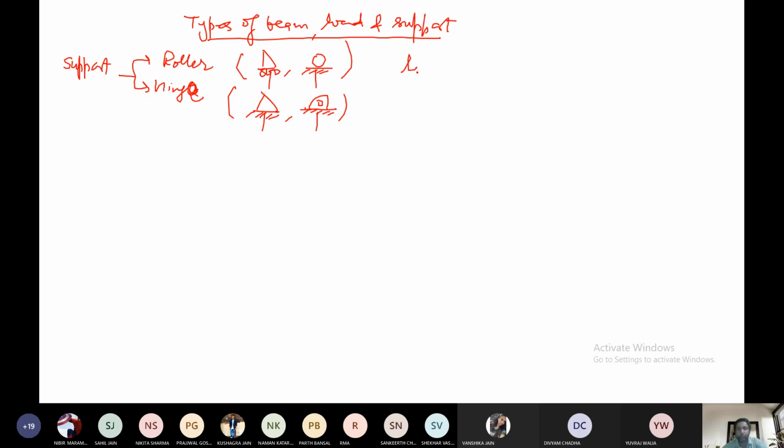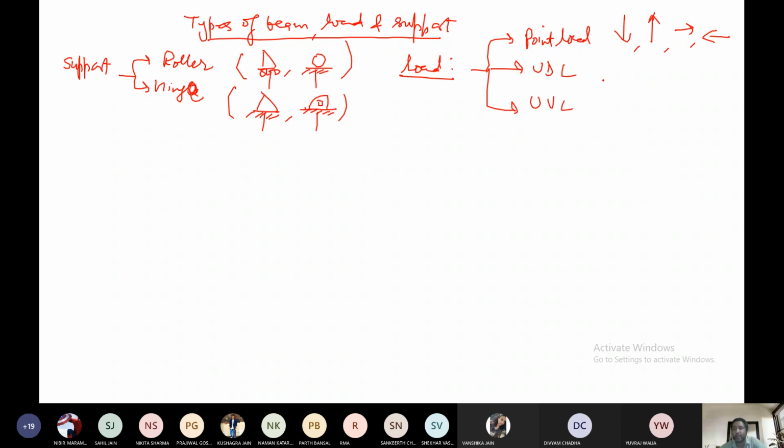Then load, we have already discussed. We have three types of load: point load, UDL, and the third one is UVL. Symbols are like that, or like that, okay? Or they can be at different angles. UDL, this one, and the second diagram is like that.